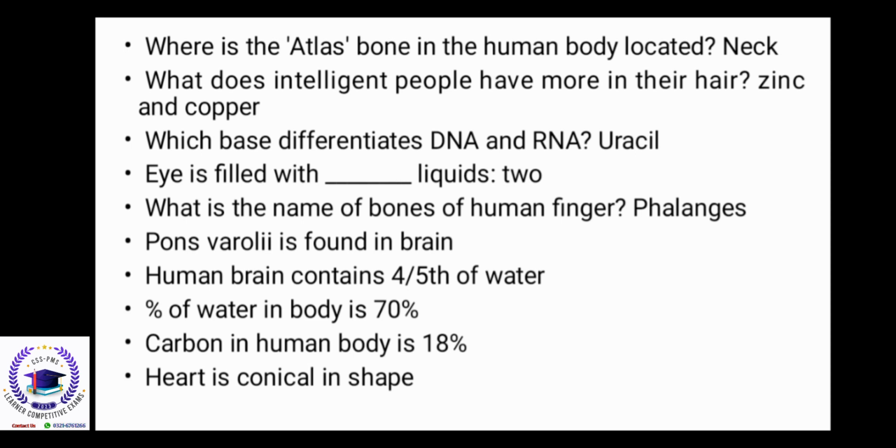Where is the atlas bone in the human body located? Neck. What do intelligent people have more in their hair? Zinc and copper. Which base differentiates DNA and RNA? Uracil. The eye is filled with two liquids. What is the name of the bones of the human finger? Phalanges. Pons varolii is found in the brain.